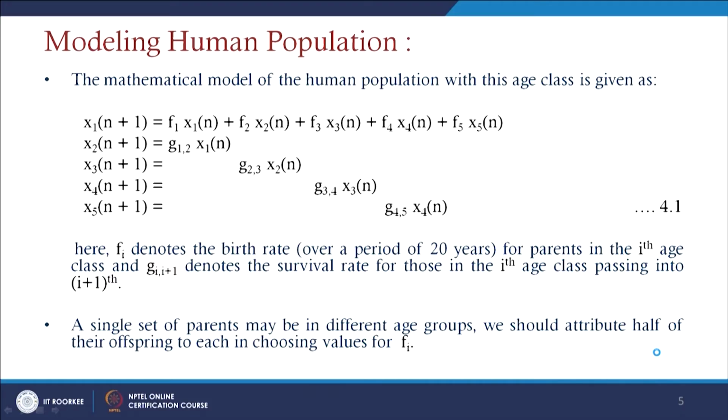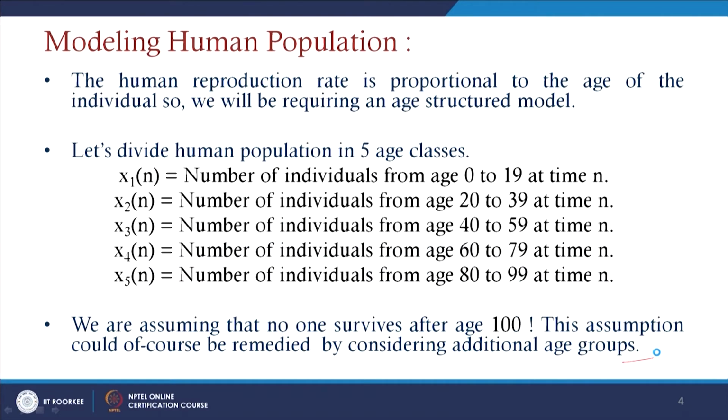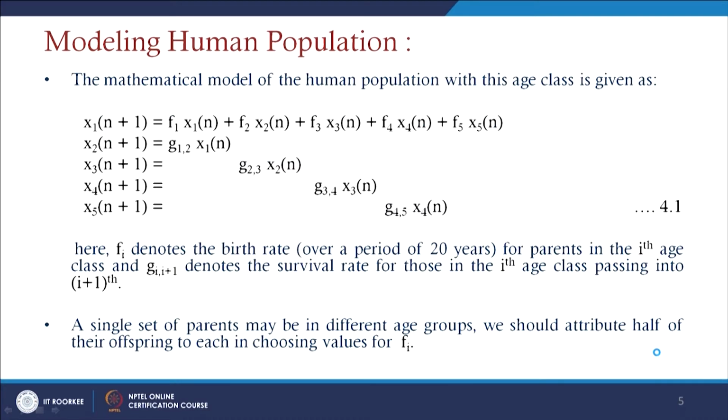If you go for the mathematical representation of all these age groups of the human population, we can write the first age group as x1, which exists between the ages of 0 to 19. We can consider f1 x1n, f2 x2n, f3 x3n, f4 x4n, f5 x5n.